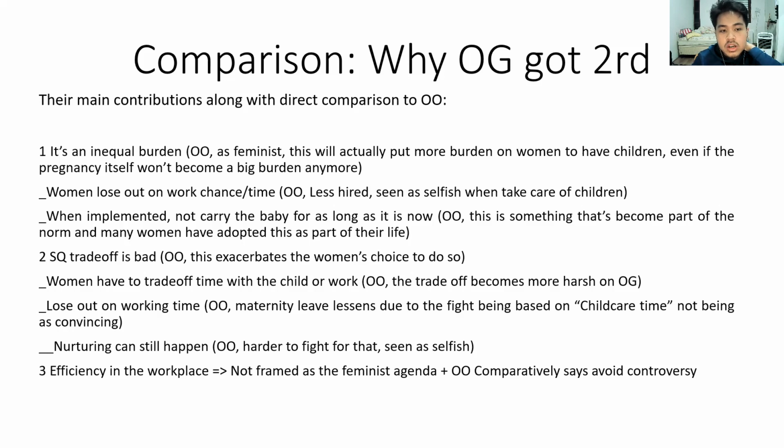Second, OG talked about how the status quo trade-off is bad, how you have to trade off either your children or your work. OO talked about how this will actually exacerbate the situation for women that do choose to take this trade-off. For example, because of the norms that already exist in the status quo that opening government never responded to, nor closing government, there will still be women who want to carry natural pregnancies, right? And at the end of the day, for the women who do carry natural pregnancies, they will be seen as extra selfish because they had this technology and they're not using it.